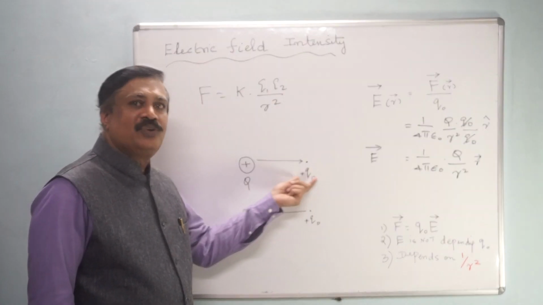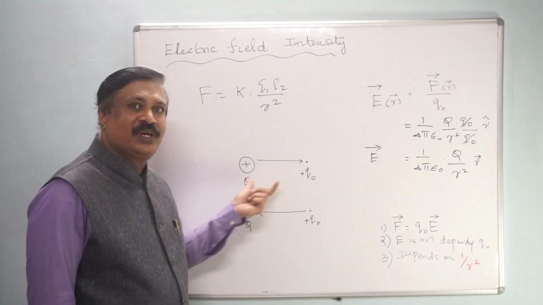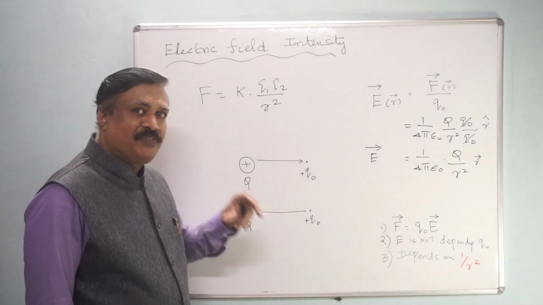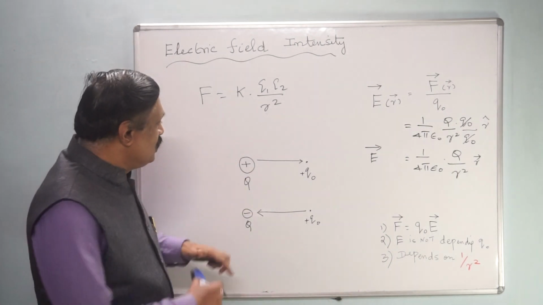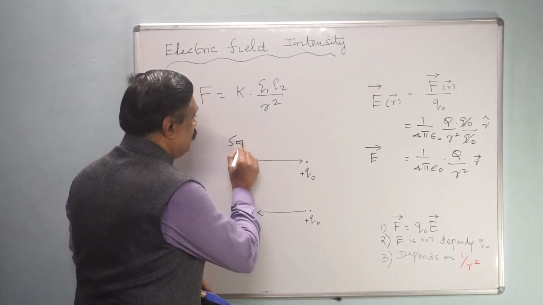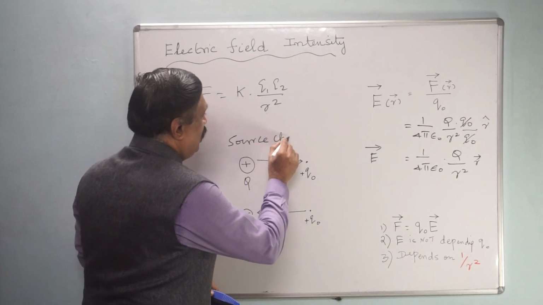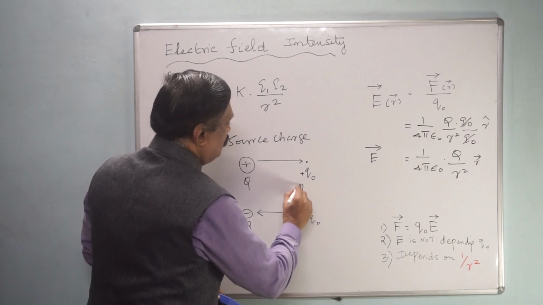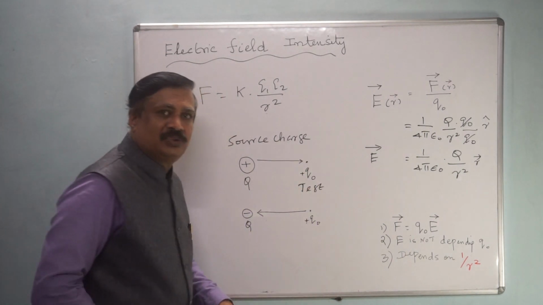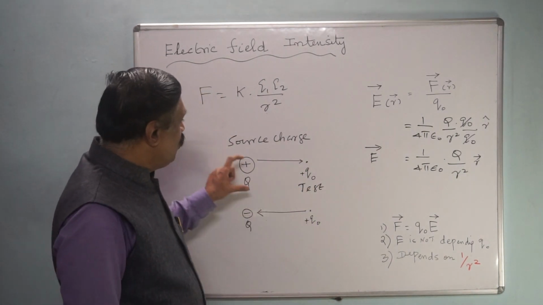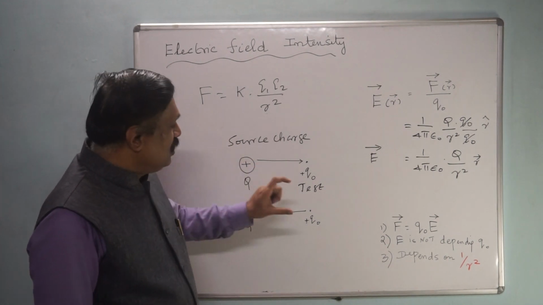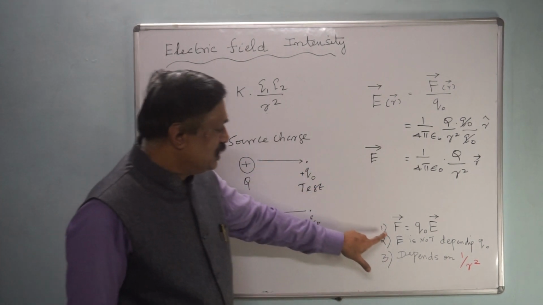It should not influence this. That means electric field depends only on this source charge, I am writing source charge. This is the test charge. The electric field depends only on the source charge and not on the test charge.